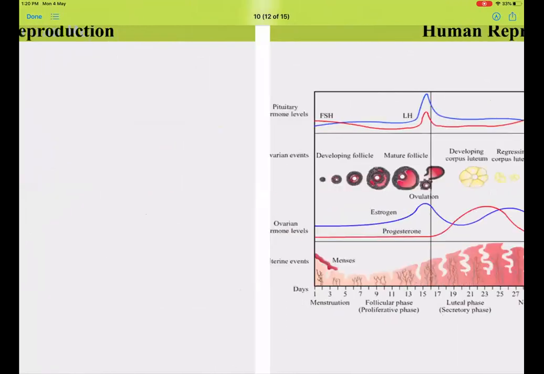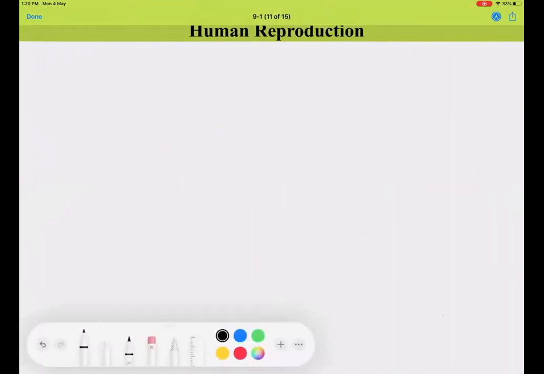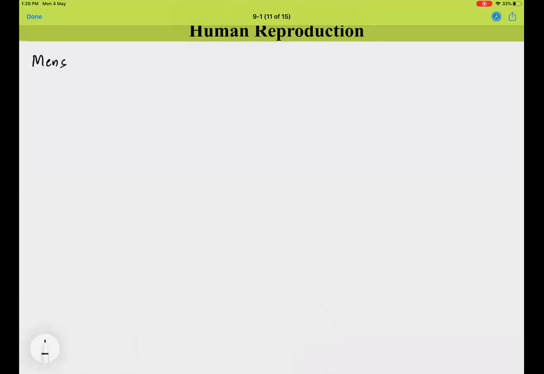Like I said before, we are going to talk about the menstrual cycle. So what is the menstrual cycle? It is a 28-day cycle that operates every month, and it can be divided into 3 phases: 1, the bleeding phase; 2, the follicular phase; and 3, the luteal phase.